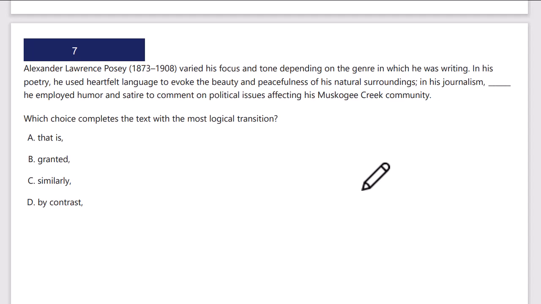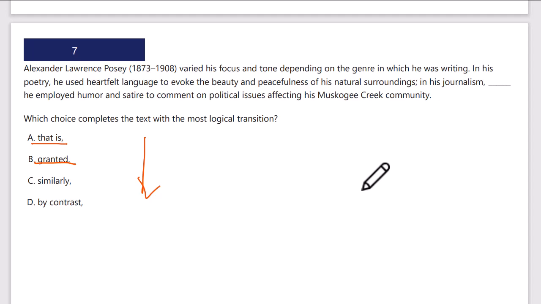Okay, we've got a transition question. I noticed some unusual transition clues like that is and granted. Note these appear often on the new exam. Okay? So granted is kind of like, yes, that's true, but that's not the most important thing. And that is kind of almost like in other words a little bit, or regardless, you do this. That is, I do such and such. Regardless, I do such and such.